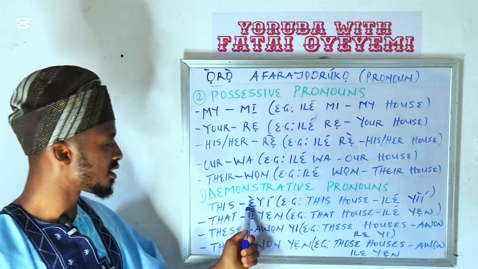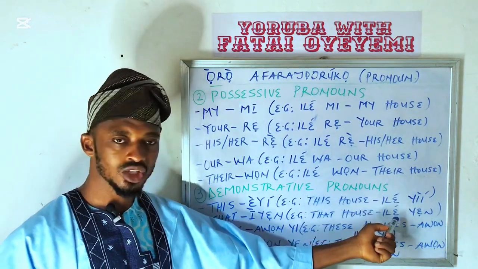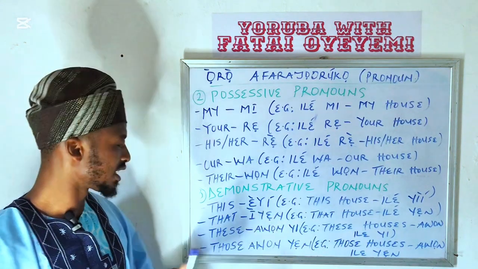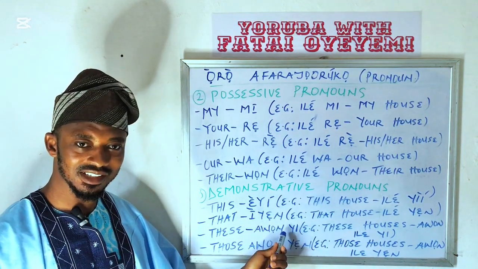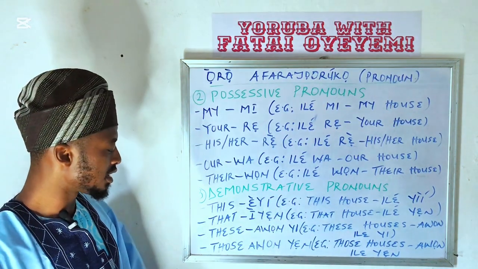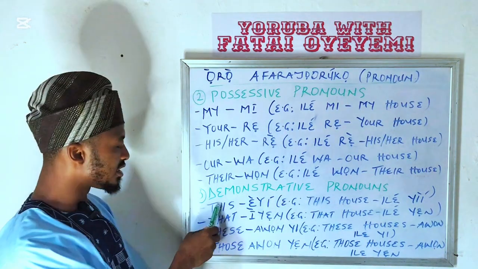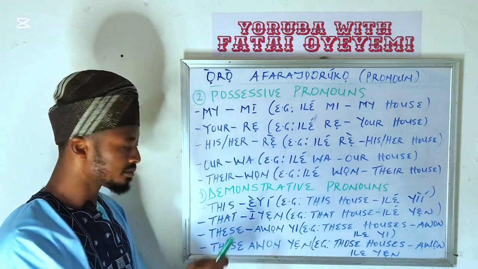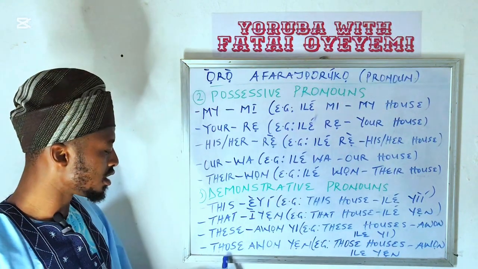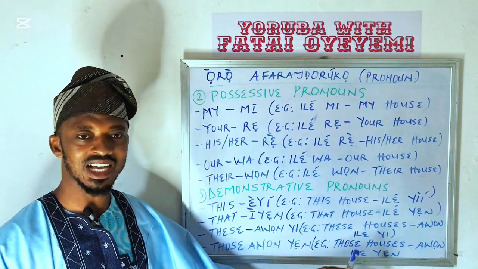Now, take a look. This house, ilé yìí. Remember, we don't say ilé èyí, we say ilé yìí. So when you're using it in a sentence, èyí becomes yìí. You omit this first part. Then that, ìyẹn. The same thing, if you're using it in a sentence, it becomes yẹn. Ilé yẹn, that house. This, àwọn yìí. Now we're talking about plural. This is singular, this is plural. Àwọn ilé yìí, these houses. And those, àwọn ìyẹn. For example, those houses, àwọn ilé yẹn.